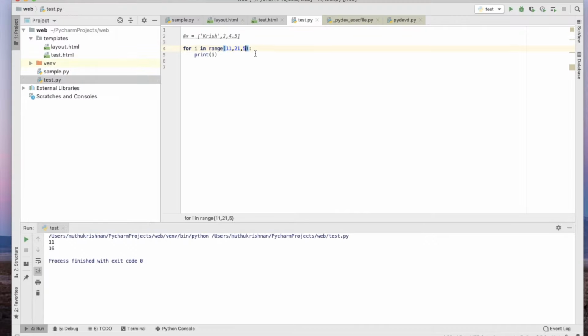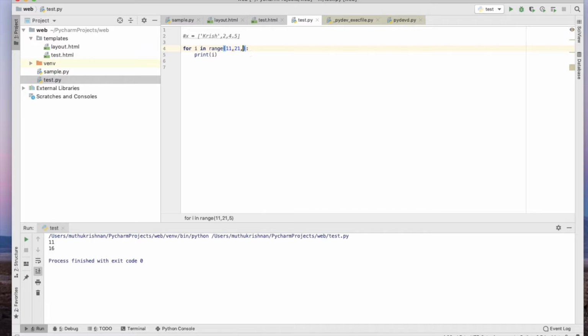Now you see here, can you see the difference? 20, 19, 18 and 17. If I want the same in differences of 2, this is how we can print the numbers in reverse. You can define from which number to which number you want to print. This is how you can use the range method in a for loop.